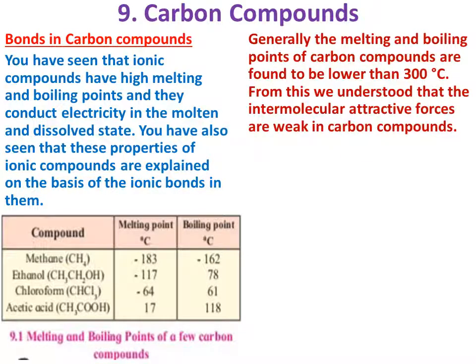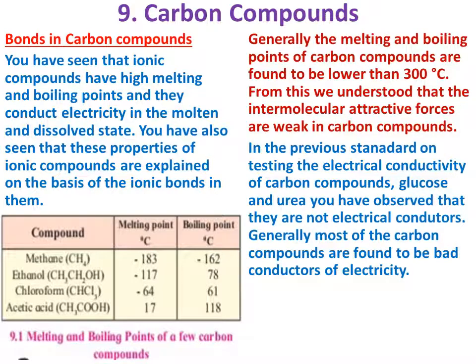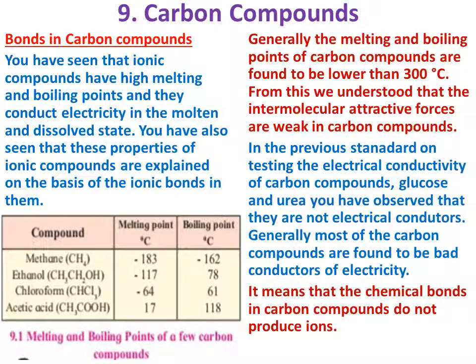Generally, the melting and boiling points of carbon compounds are found to be lower than 300 degrees centigrade. From this, we understood that the intermolecular attractive forces are weak in carbon compounds. In the previous standards, on testing the electrical conductivity of carbon compounds, glucose and urea, you have observed that they are not electrical conductors. Generally, most of the carbon compounds are found to be bad conductors of electricity. It means that the chemical bonds in carbon compounds do not produce ions.